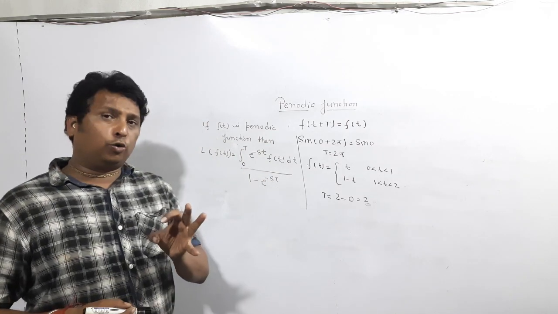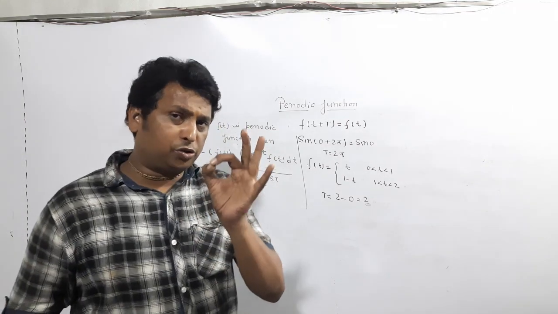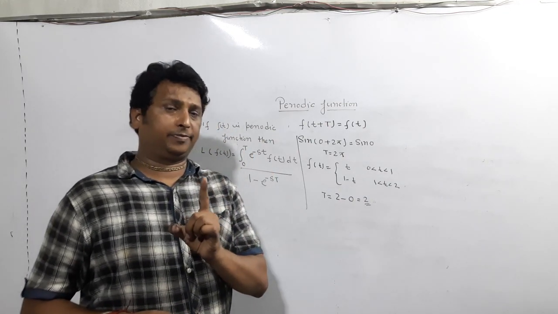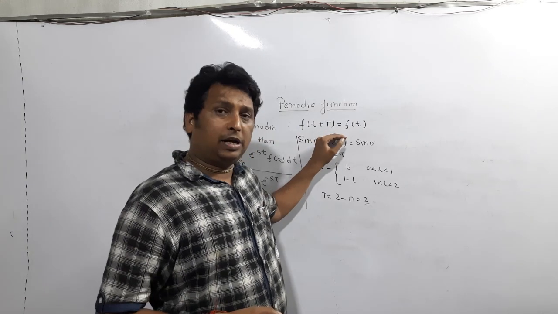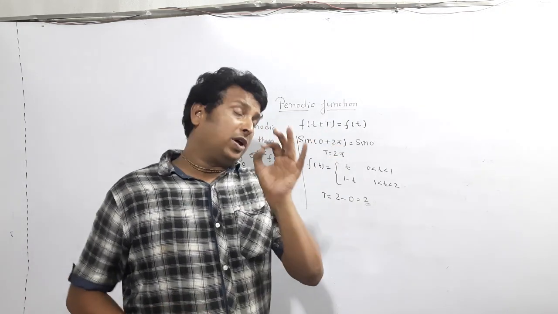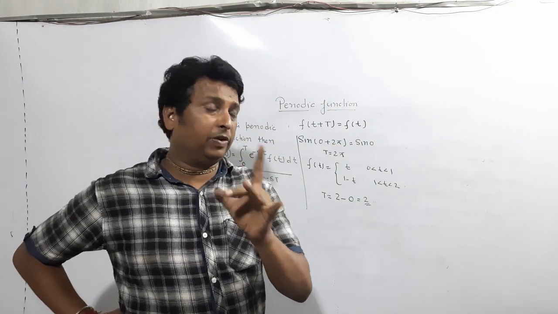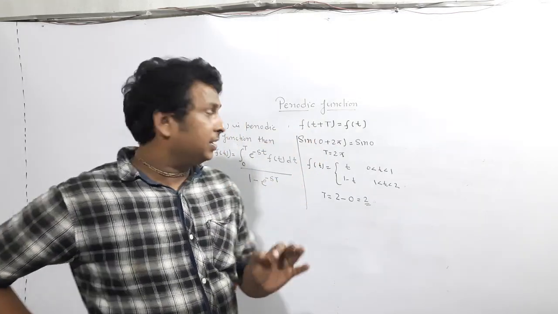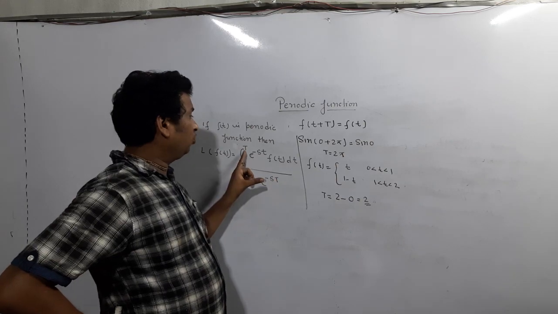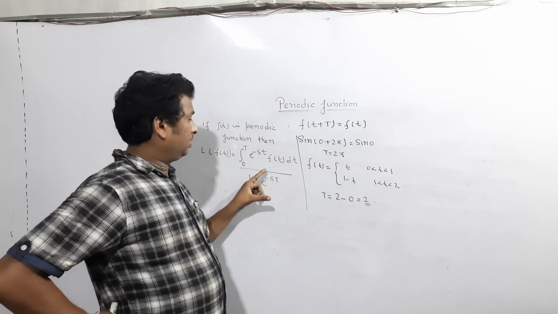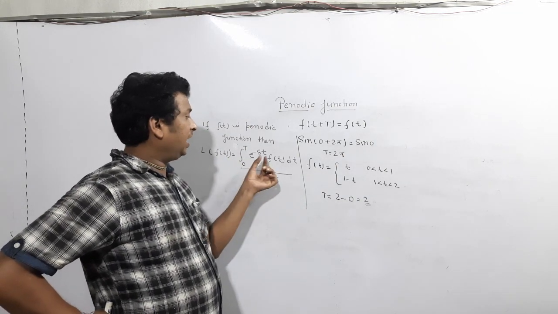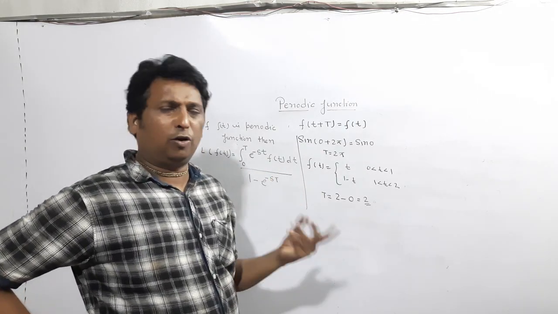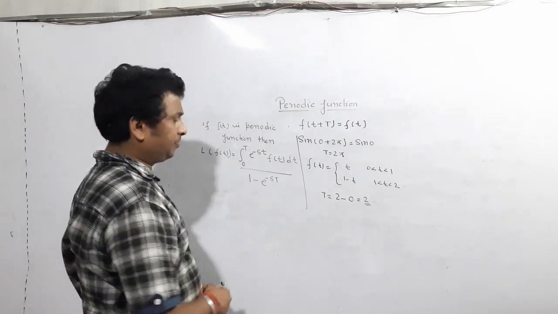So what is our role? Our role is just to find out the capital T value first. Either they will give it, which is good, or otherwise you calculate it. Once you know capital T, just put the capital T value here and here, then integrate the numerator and put it in the formula. So it's so much easy.